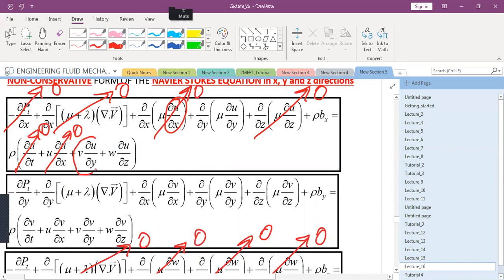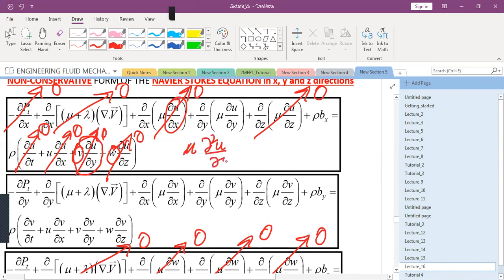This term is 0 or not? Yes, sir, 0, because v is 0 and w is 0, so this is also 0. So what am I left with? What am I left with? Mu, if mu is a constant,